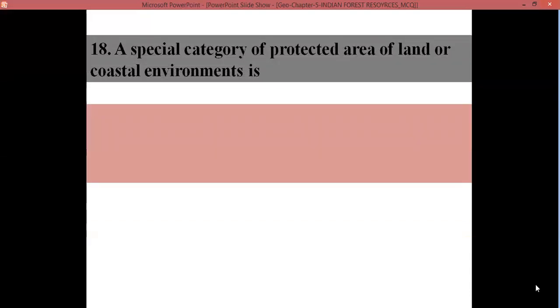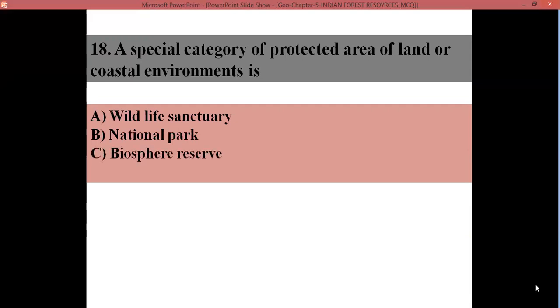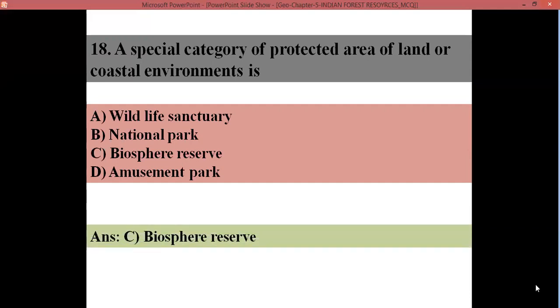A special category of protected areas of land or coastal environment is A. Wildlife sanctuary, B. National park, C. Biosphere reserve, D. Amusement parks. Yes, children, this answer is C, biosphere reserve. In biosphere reserve, all kinds of animals, creatures, and plants are protected. Around 80,000 species are found in India. All are protected in biosphere reserves.